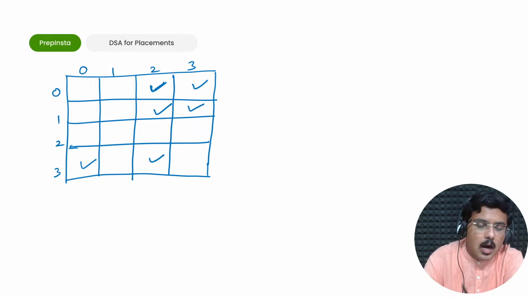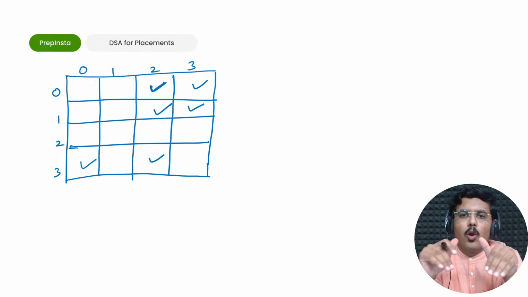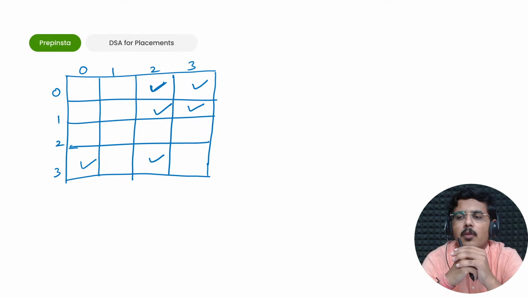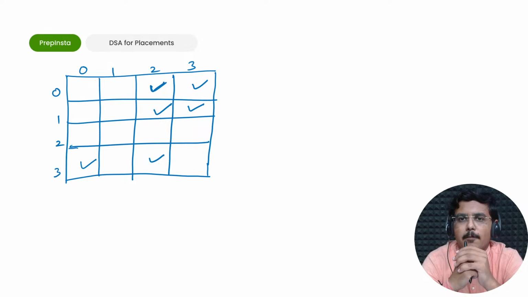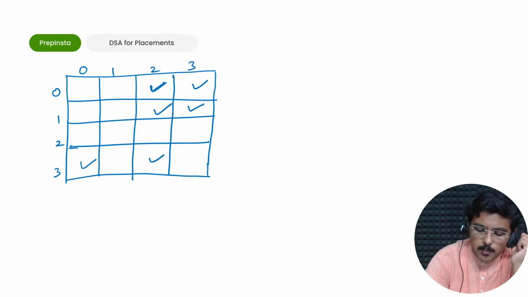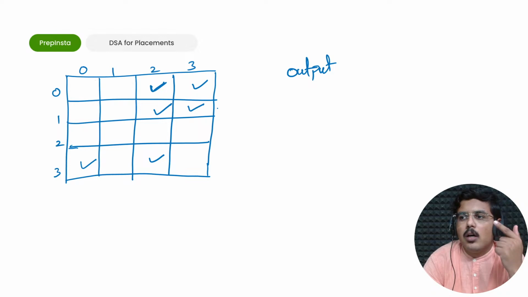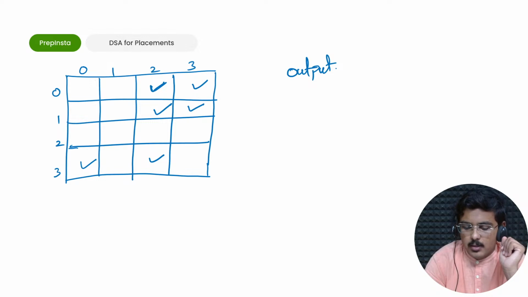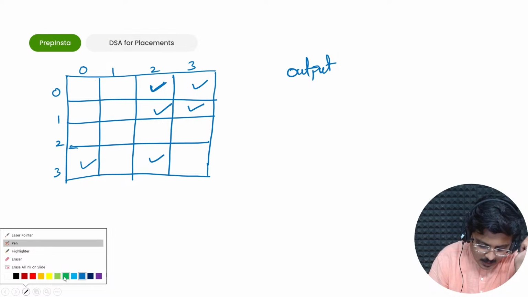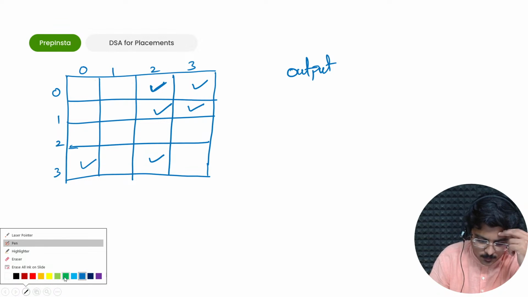Now out of these, how will you identify? You just did the traversals, you just visited all of them, but how would you identify the number of islands here? Every time I'll keep a counter or an output variable. Fine, I'll keep an output variable. Every time I encounter a node which is unvisited, I would increment this output. For example, when I started, how would I know that I should start DFS on this node? So this output variable will tell me.